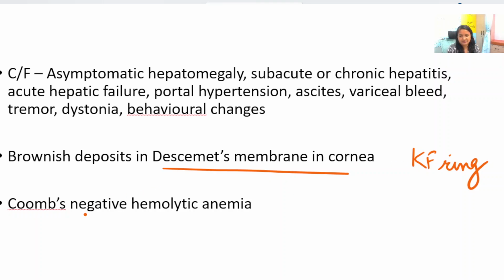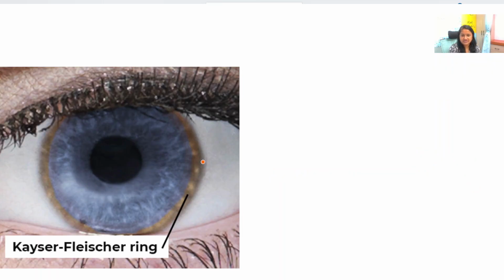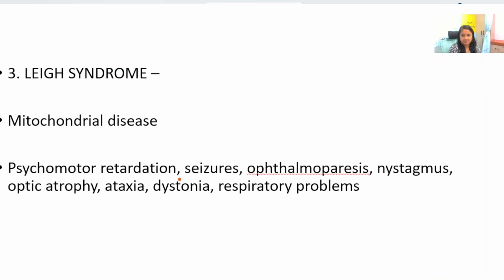And Coombs negative hemolytic anemia. This is a question. So this is the KF ring, this brownish ring around the cornea. Okay, there is deposition in the Descemet's membrane.